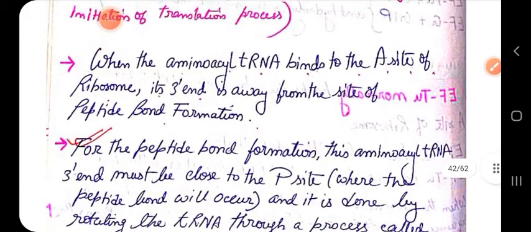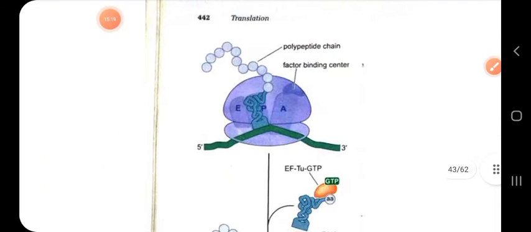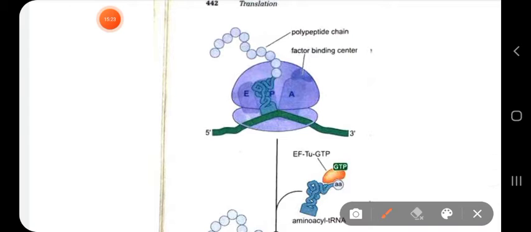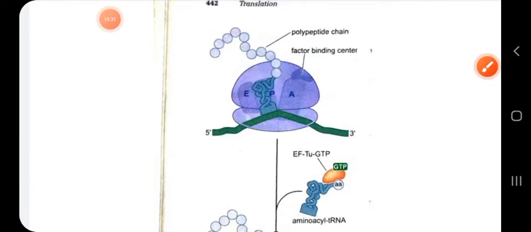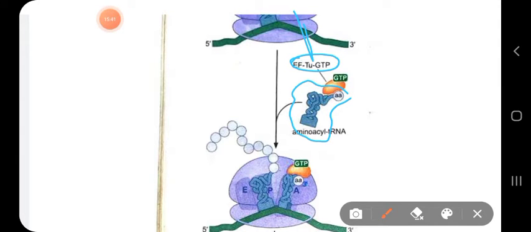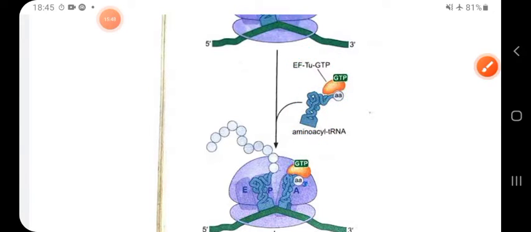Okay, so this is the picture you can see here. This is the previous peptidyl tRNA, which is carrying that load of polypeptide chain. EF-Tu is recruiting the newly aminoacyl tRNA onto the A site of the ribosome. So it recruits that aminoacyl tRNA to the A site.